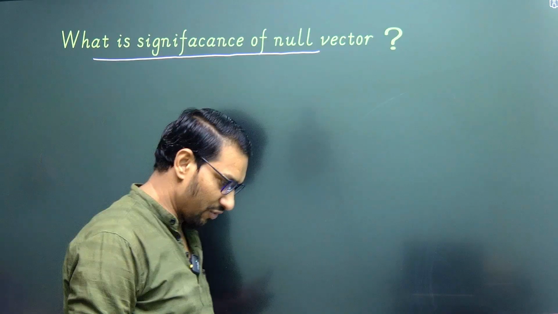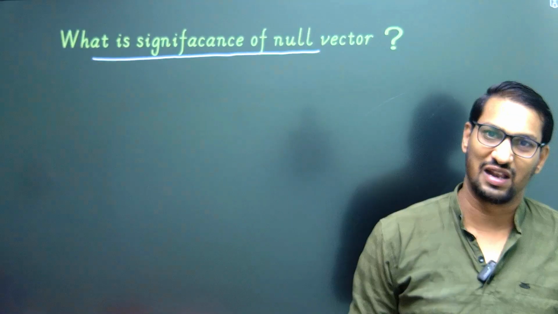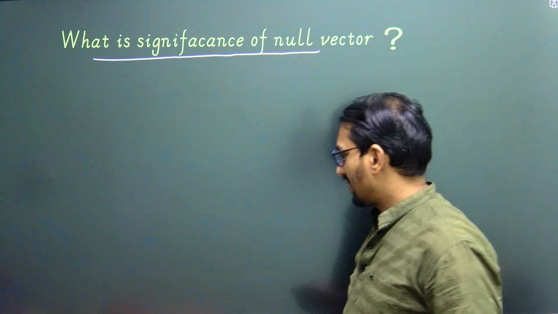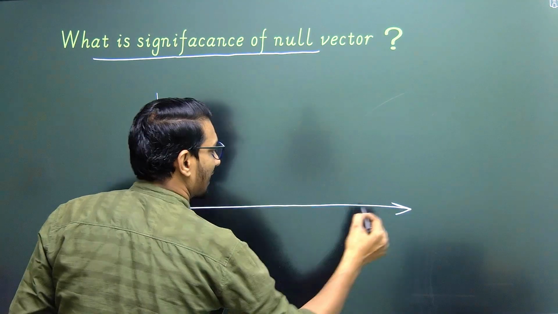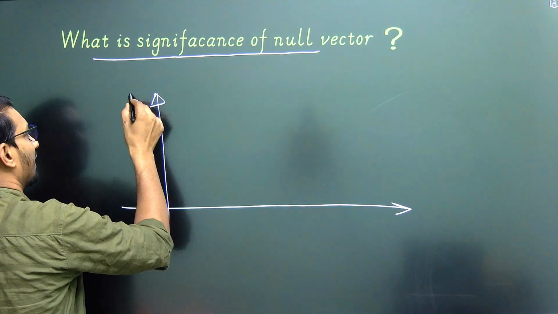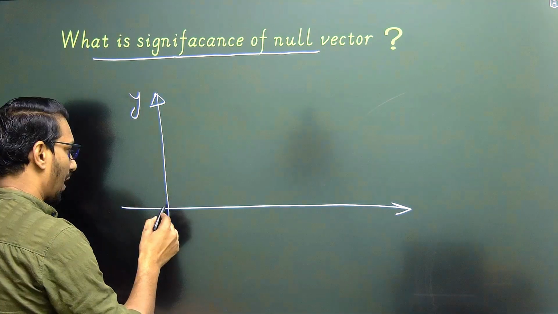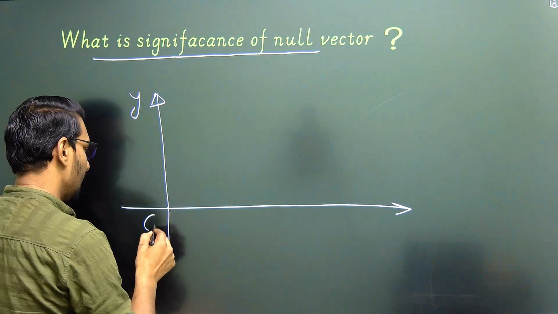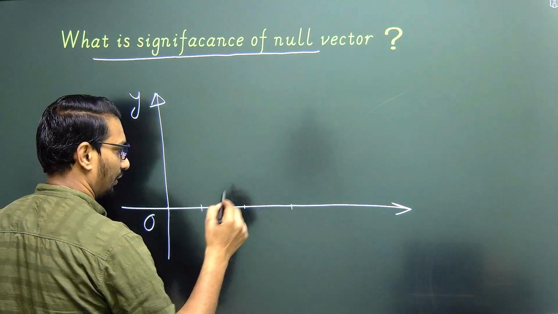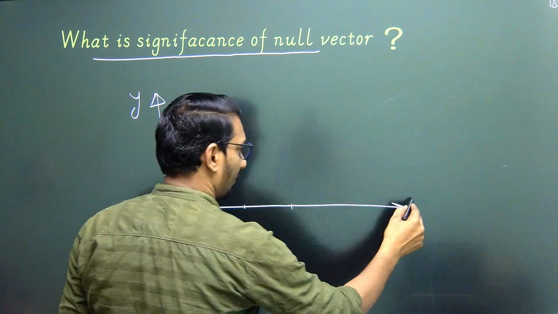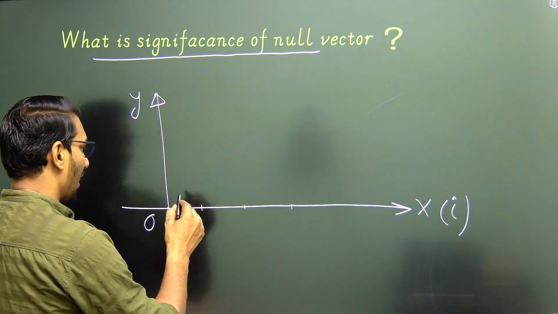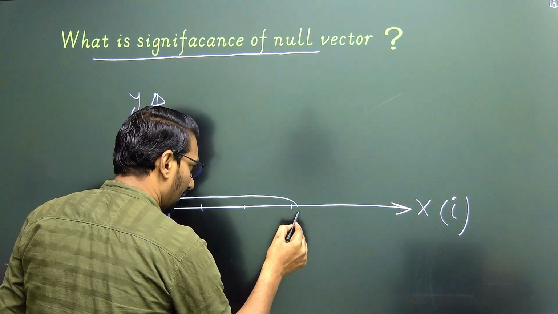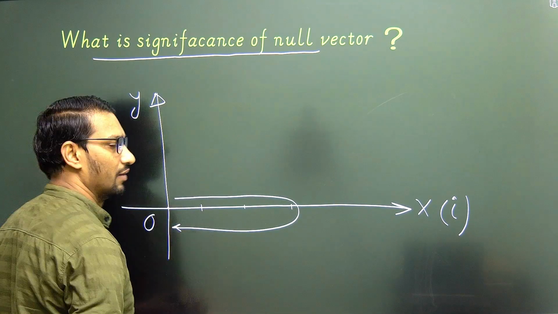Let's find out what is significance of null vector. To understand this concept, suppose this is x-axis and this is y-axis. Suppose a particle moves from origin 3 unit in the positive x direction, and returns back to the origin.